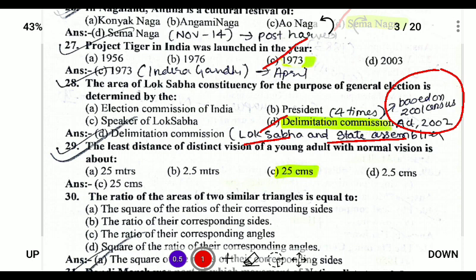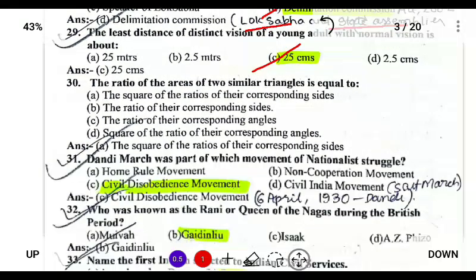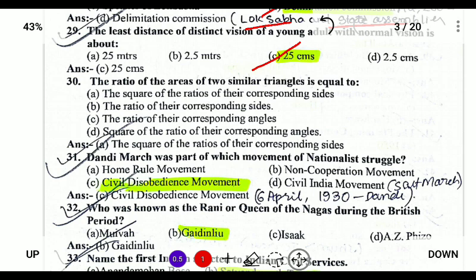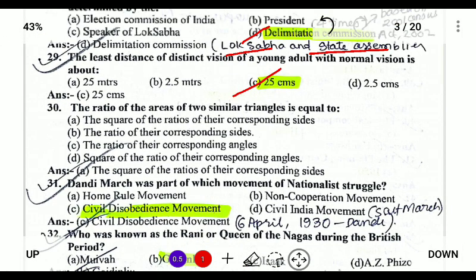So the least distance of distinct vision of a young adult with normal vision is 25 centimeter. What is least distance of distinct vision? It is the least distance at which a person is able to see clearly, and for every adult who has normal eyesight it is 25 centimeter.